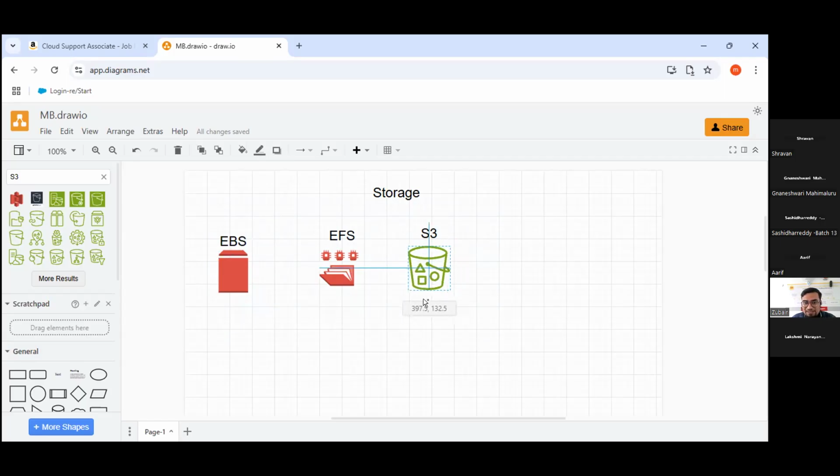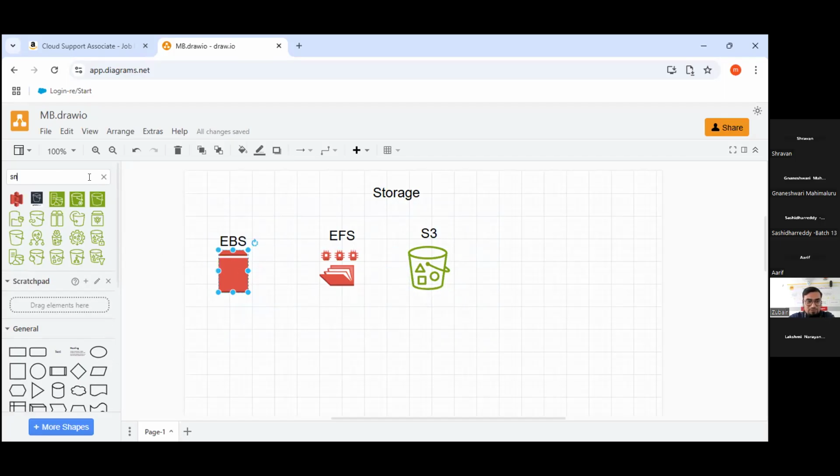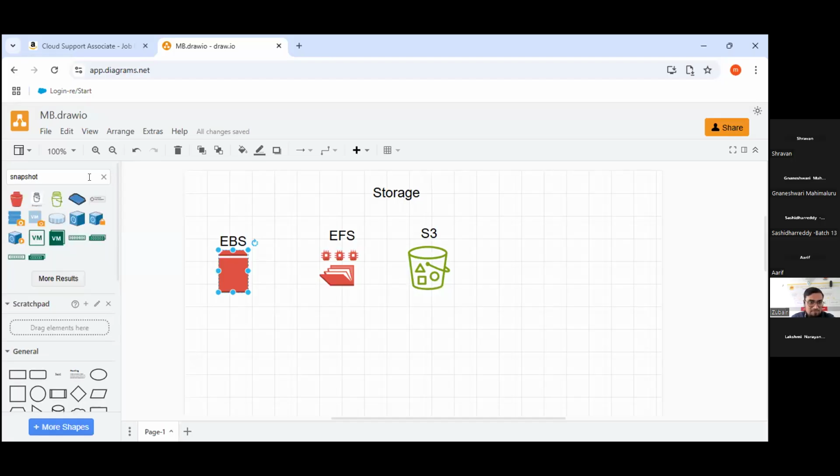In the S3 part, guys, before S3, EBS. EBS has a very good overview of snapshots, folks. Let's suppose you have one EBS volume, and that volume is converted into a snapshot.